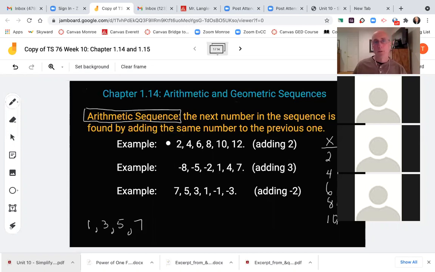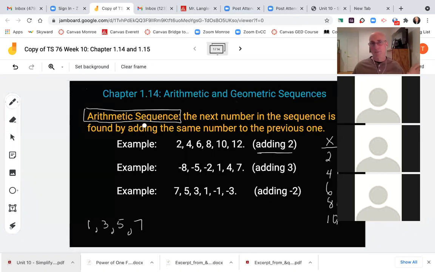An arithmetic sequence is where we're adding the same number each time. In my first example, 2, 4, 6, 8, you can see that we're adding 2 every time, and they're all exactly 2 apart. They call that an arithmetic sequence because they're all in order.